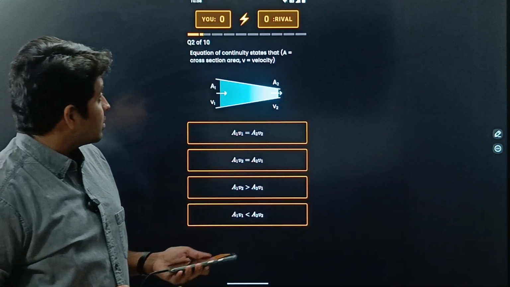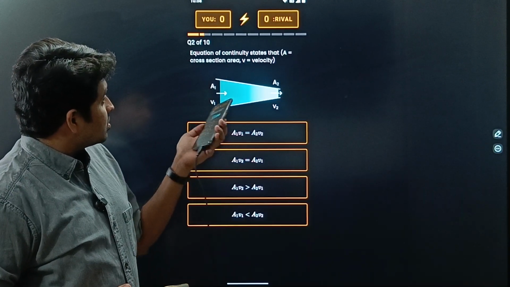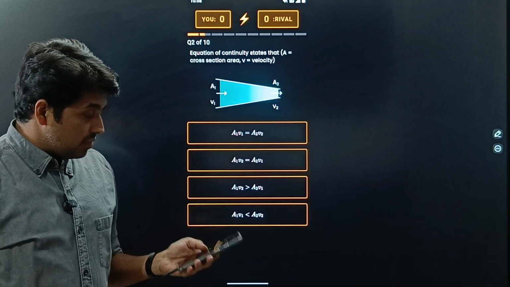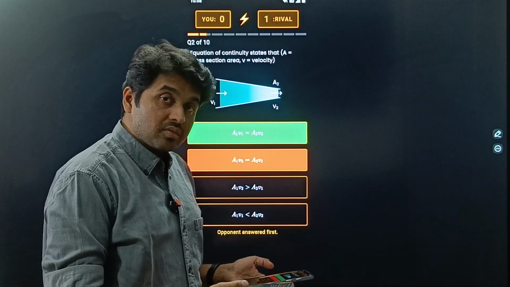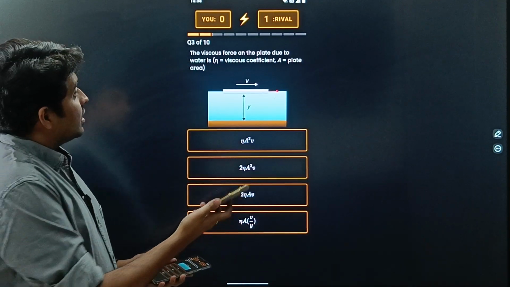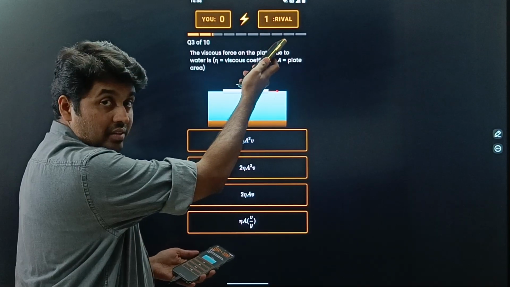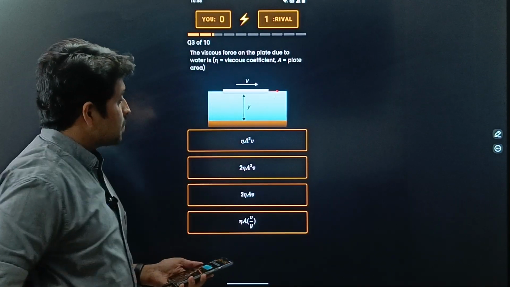Equation of continuity states that, okay, so A1 V2 equal to A2 V1. One friend has kept this, suppose another friend has kept this. Okay, so accordingly, the points are given here for your friend, and your points are given here.